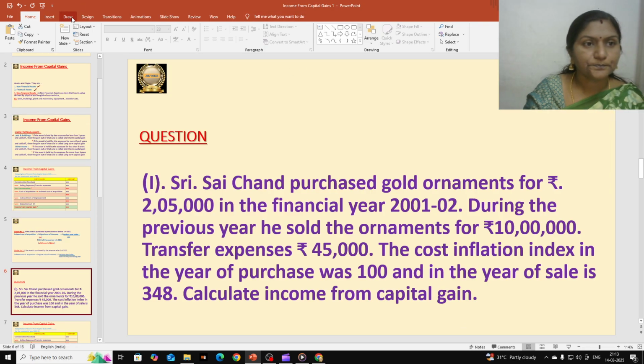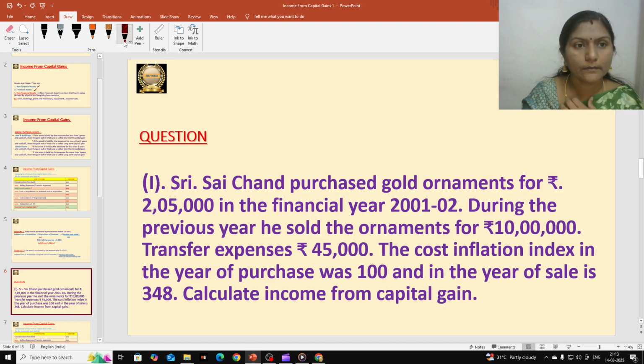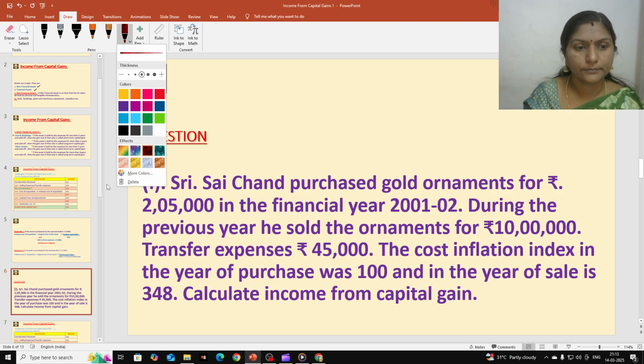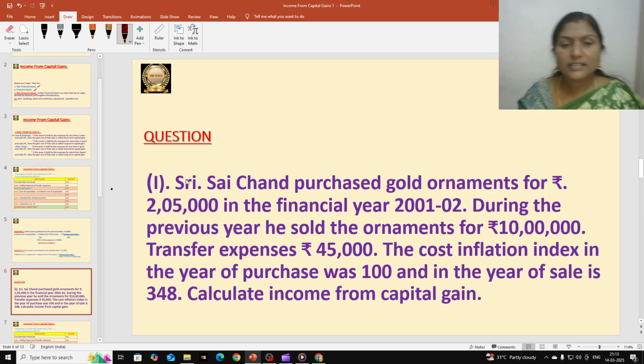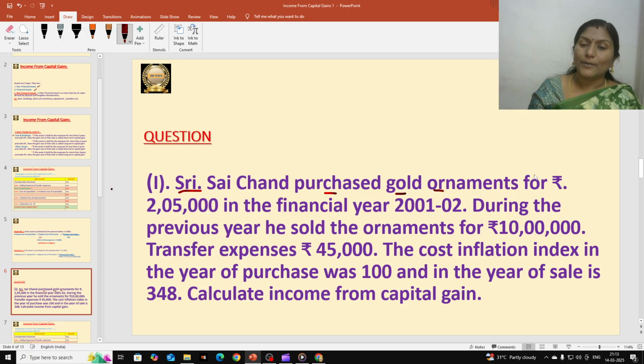So here, Sri Sai Chand is one assessee, and he is purchasing gold ornaments, nothing but jewelry. So jewelry is a non-financial asset.